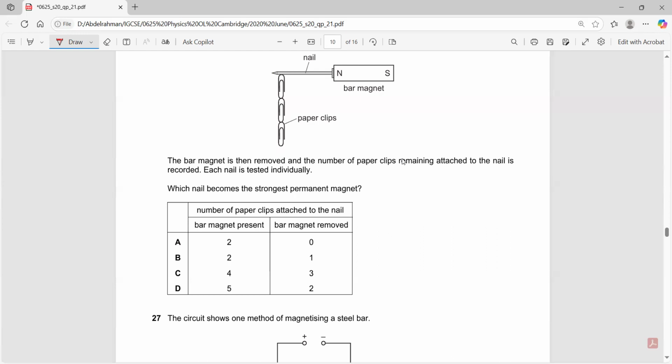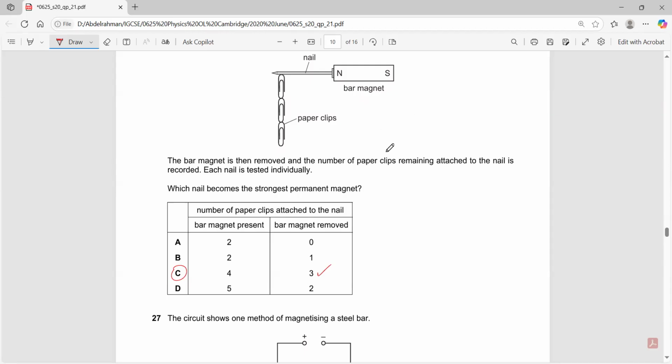The strongest permanent magnet would be the one with the most paper clips still attached once you remove the bar magnet. The most paper clips is 3, so this is the correct answer.